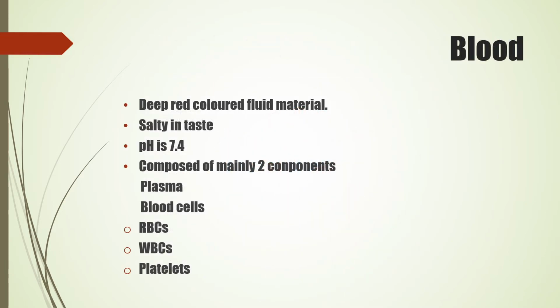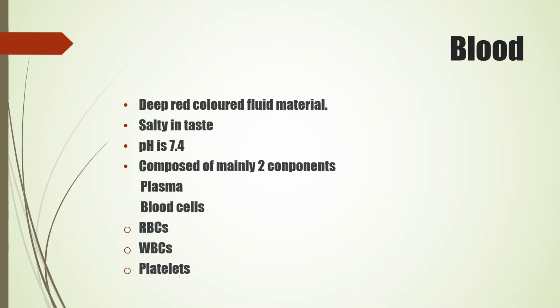The next is blood. Blood is a red colored fluid material. It is fluid connective tissue. The oxygenated blood is deep red in color. It is salty in taste. Its pH is 7.4. That means it's neither alkaline nor acidic. Blood is composed of two main components. One is the plasma and second are the blood cells. Now in plasma we have ingredients: albumin, globulin, fibrinogen and prothrombin.